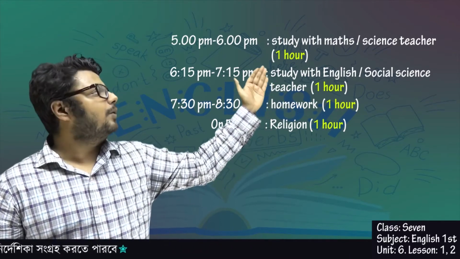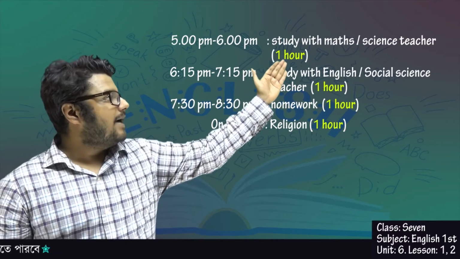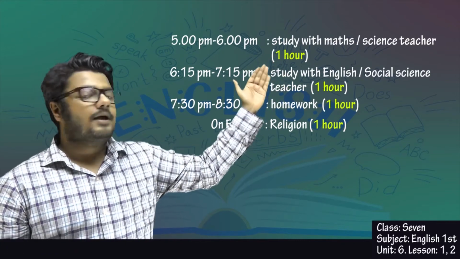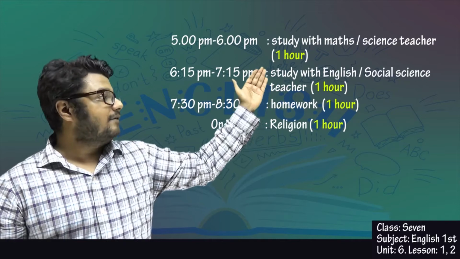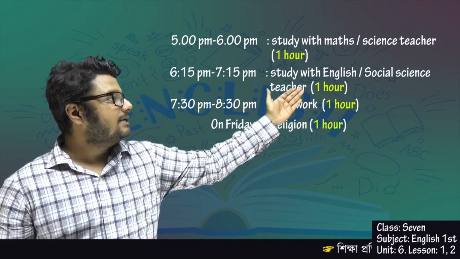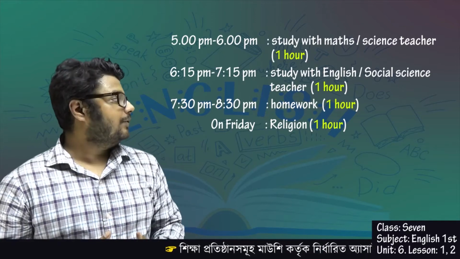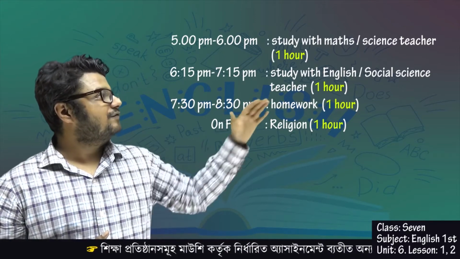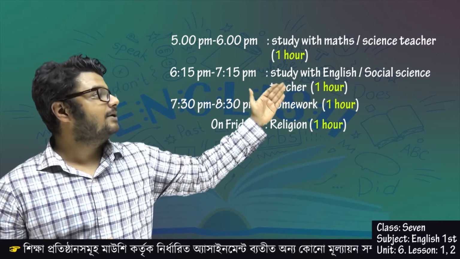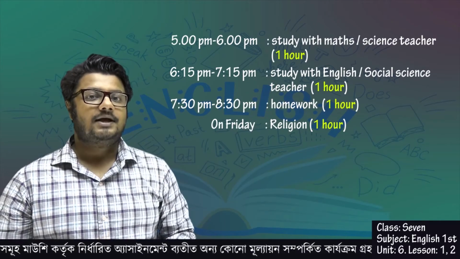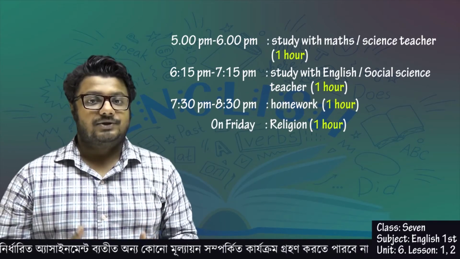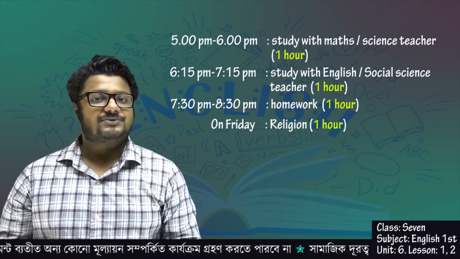For example, 1 hour he keeps math and science in his studies, and for another hour he keeps English and social science for studying. So you can see that he covers math, science, social science and English every day so that he can do well in those subjects.